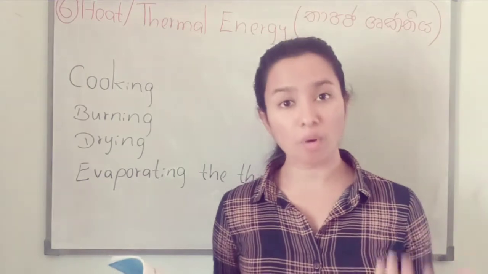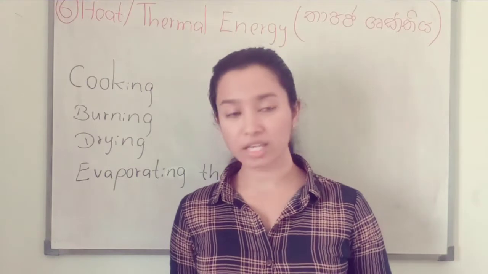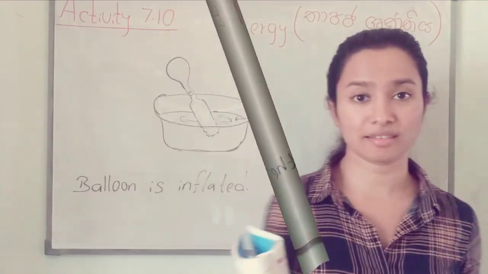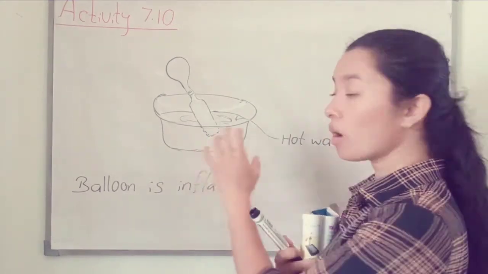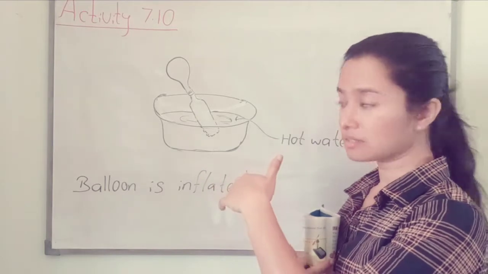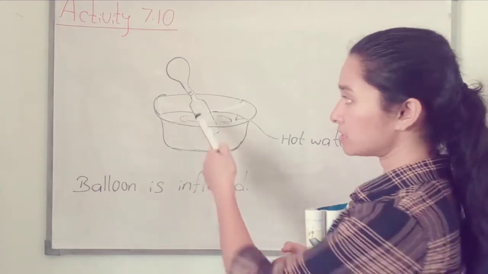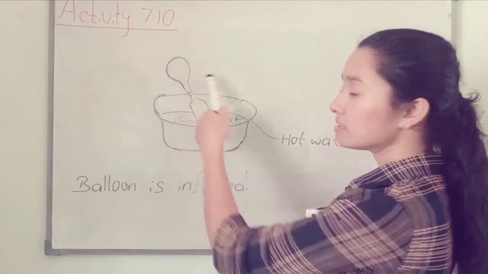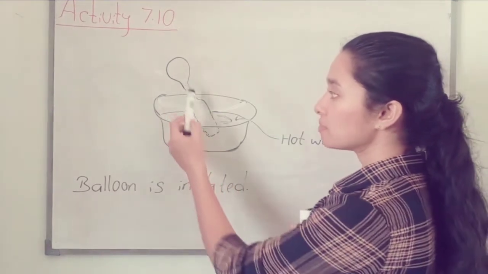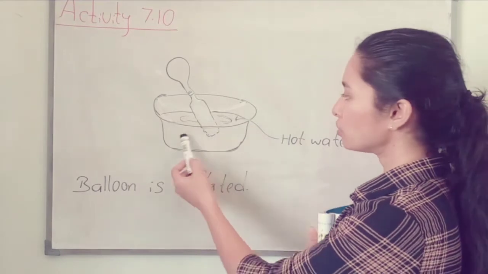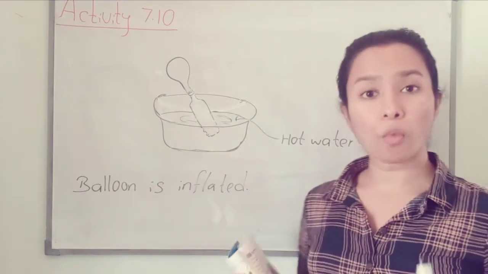So to understand more about heat energy, we have to do activity 7.10. We can discuss this thing. Here we have to take a vessel and put hot water inside the vessel, and take an empty glass bottle. This is an empty glass bottle fixed with a balloon. Then we have to dip this glass bottle with the balloon into the vessel. So that is hot water. Then see what will happen.